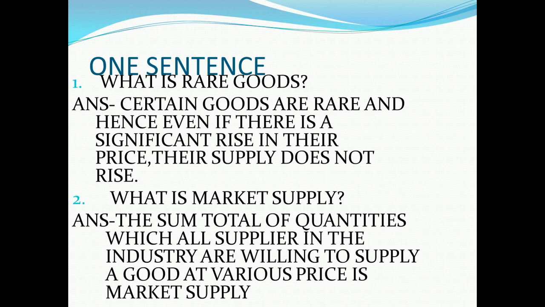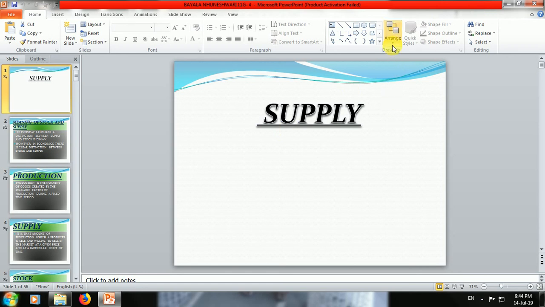What is market supply? It is the sum total of the quantities which suppliers in the industry are willing to supply of a good at various prices.